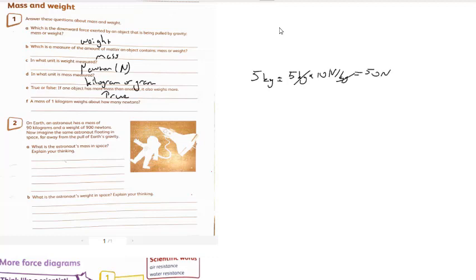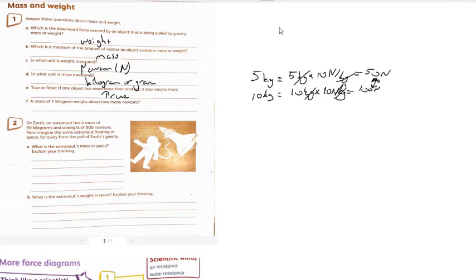But if I choose a greater mass, like 10 kg, the result is going to be greater. 10 times 10 is 100 Newton. As you see, guys, greater mass has greater weight.